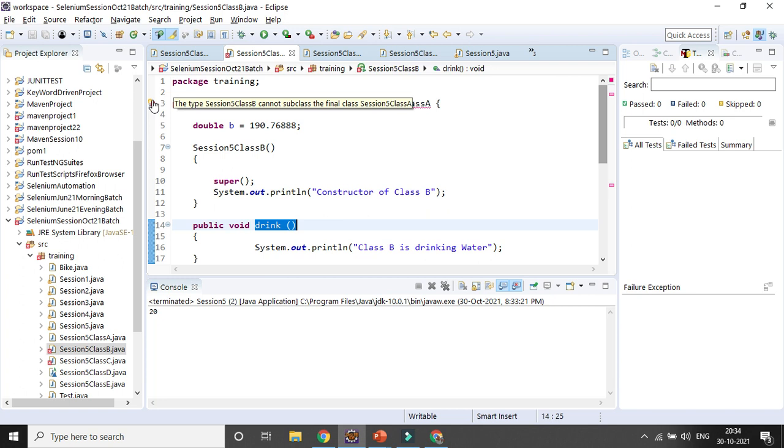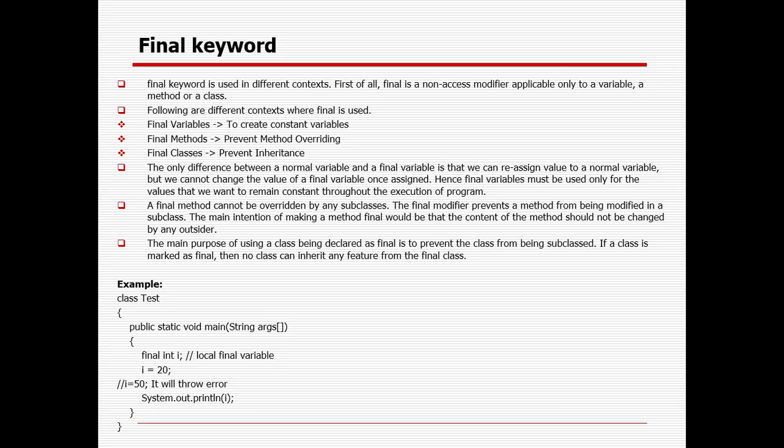So that's why, if you don't want to change the variable value, you have to use the final keyword. If you want to prevent a class from being inherited by another class, you can use final in the base class. If you don't want to override a method in the derived class, you have to use the final keyword. That is the basic three importance of the final keyword. I have tried to depict everything here.